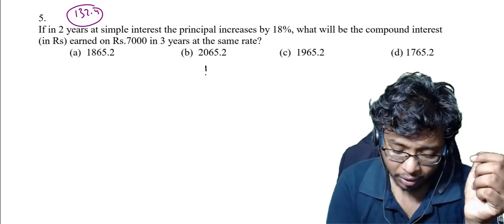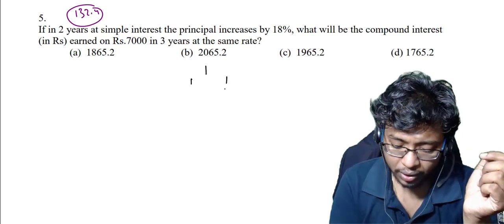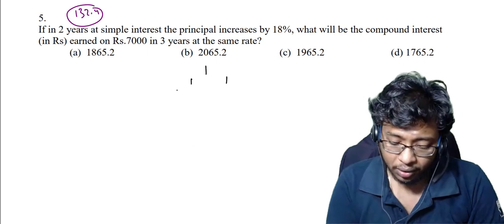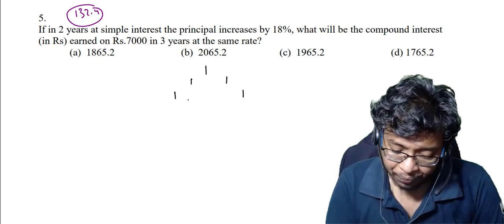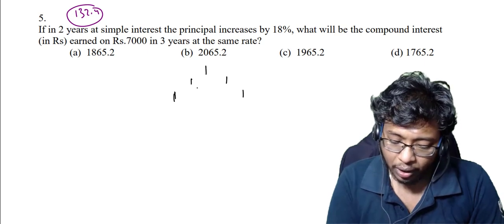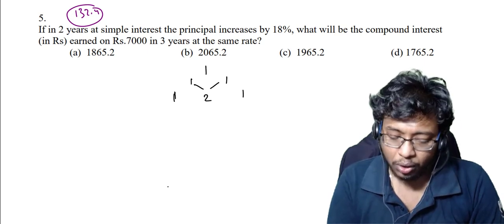Magic triangle is nothing but you take one here, you put both sides 1. This is second level. Third level you put 1 here. This is third level. Okay. So in middle you will add these two numbers, 1 plus 1 is 2, right?